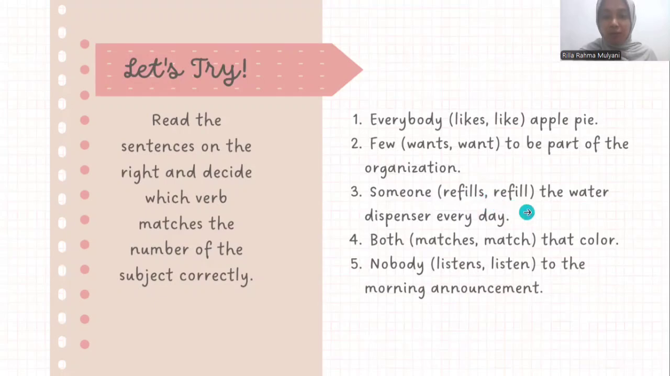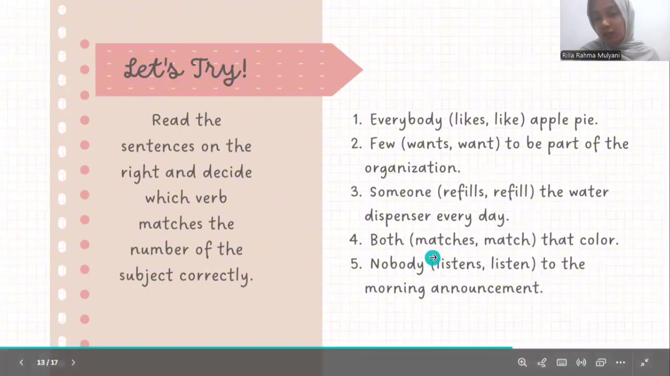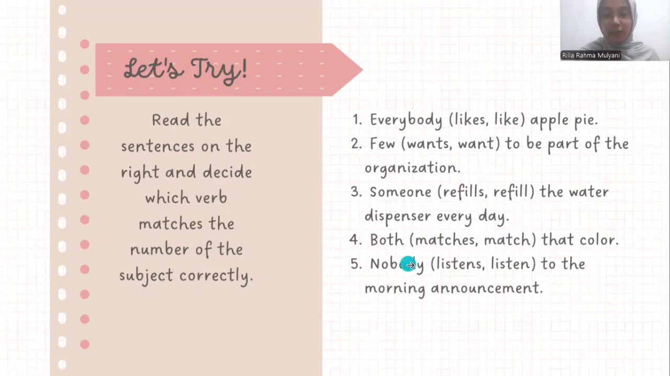Number 4, both bought that color. Both is plural, so the verb is match, not matches with adding es. Number 5, nobody listens to the announcement. Nobody is singular, ending with body, so the correct verb is listens, adding s. Okay, we move on.